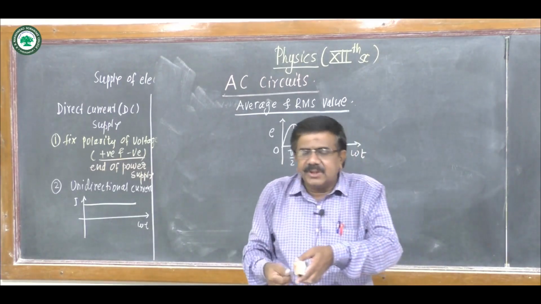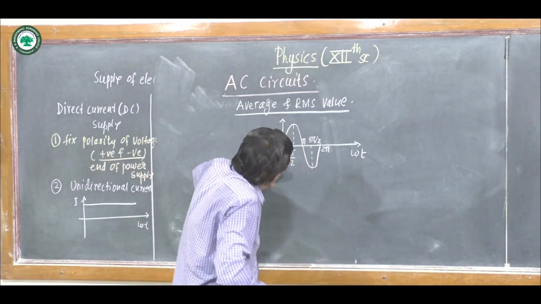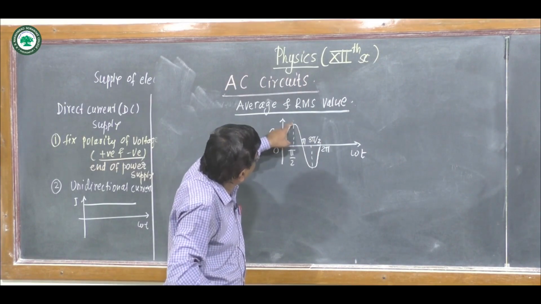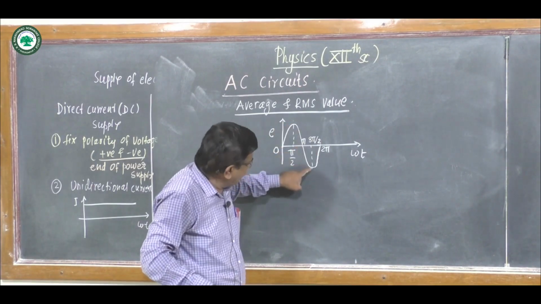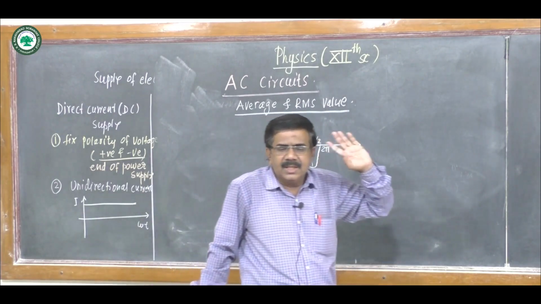The alternating voltages and current go through values between 0 and peak value, again 0, again peak value to the other side, again 0 in one cycle.